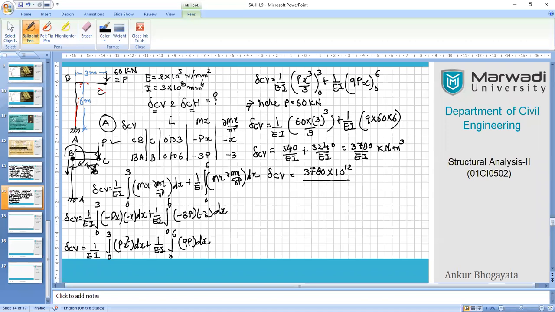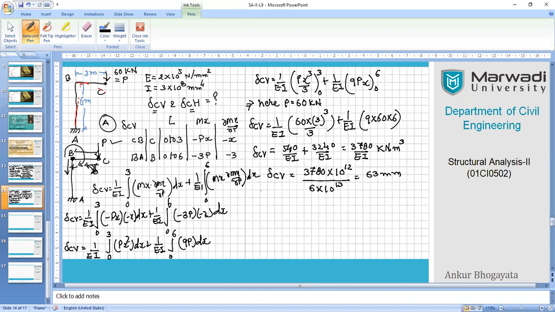So directly we will be writing 6 into 10 raised to the power 13, and 3780 divided by 6 will give me 63 mm. So nearly 6 centimeters of vertical deflection is expected.